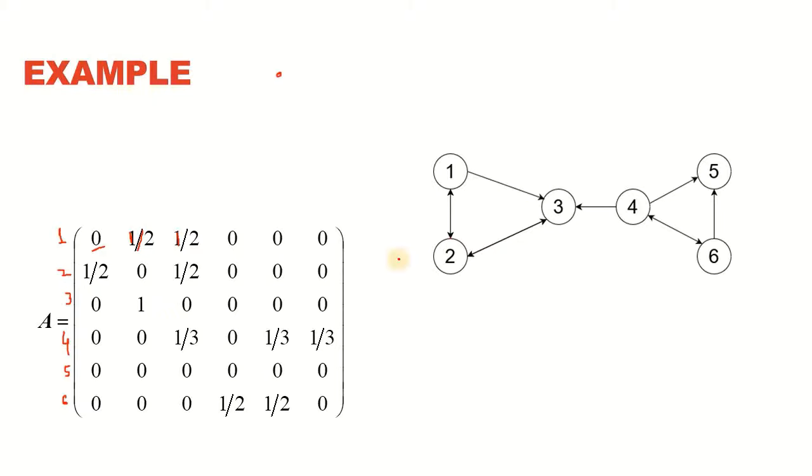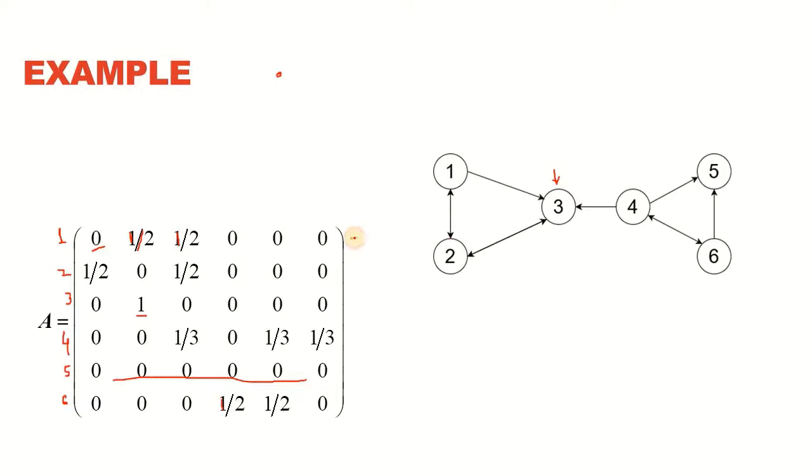Node 3 is only voting for node 2, so whatever the value of 3 is, 2 is going to receive all of it, so it's 1 by 1, and we have a 1 over here, and 3 is not voting for any of the other nodes. Node 4 is voting for 3, 5, and 6, and therefore whatever the value of its vote is, that is going to be divided into 3 pieces. Each one of 3, 5, and 6 is going to receive one of the 3 parts. 5 is not voting for anything, so the whole row is filled with zeros, and 6 is voting for nodes 4 and 5, so whatever the value of its vote is, that is divided by 2.